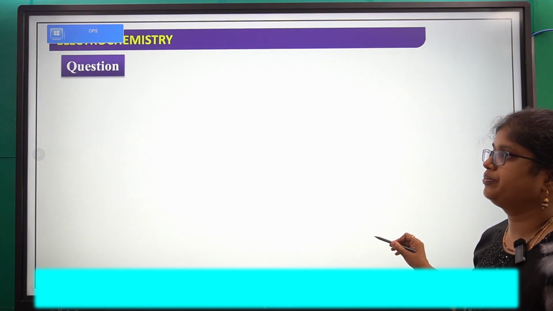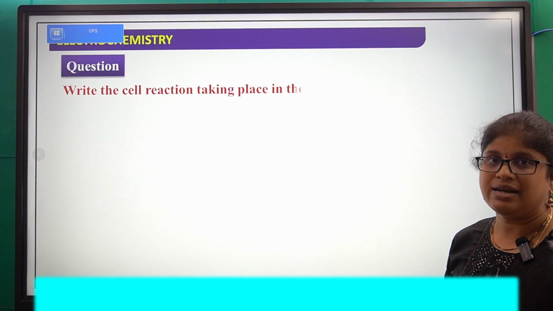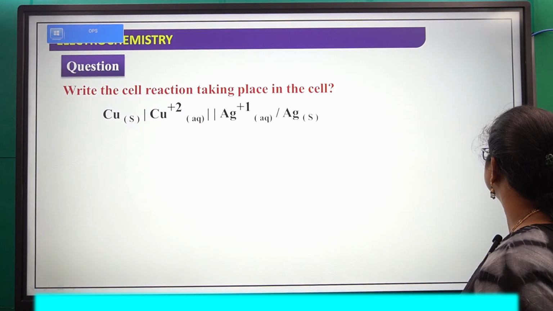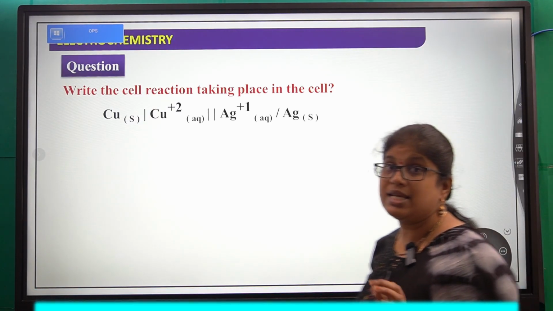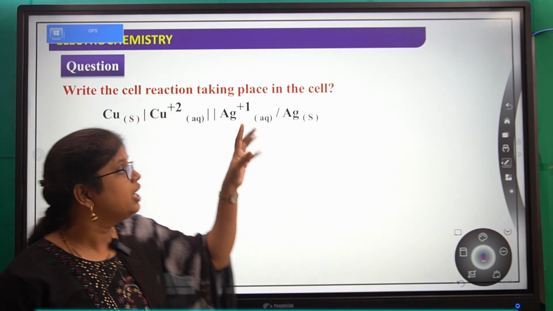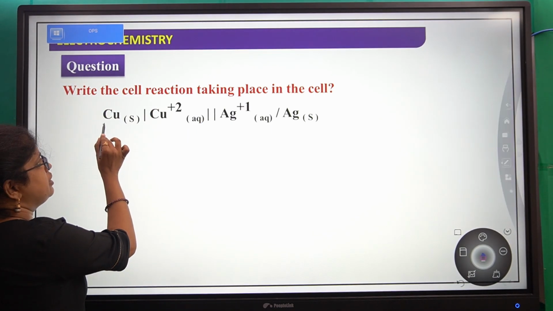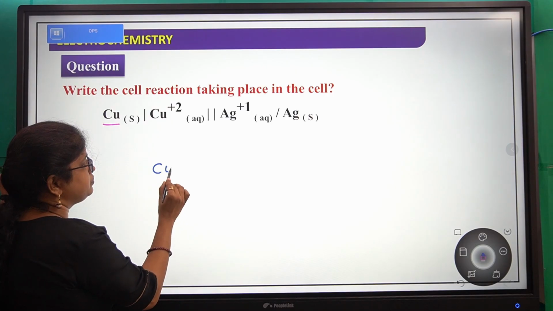Next question. Write the cell reaction taking place in the cell. Can you write this? He is asking for the cell reaction, and he has given the cell. First, what is the reactant here? Copper.